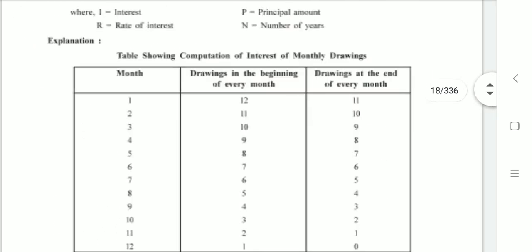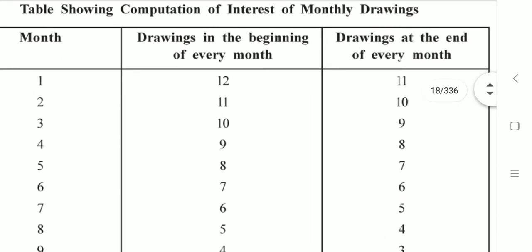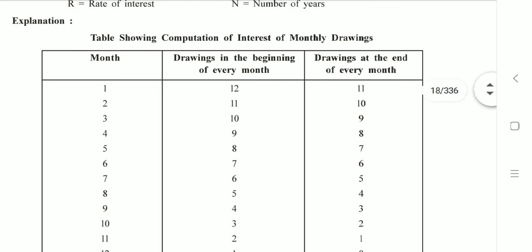Now she withdraws in the beginning of the second month. So the first month is excluded out of 12 months. So how many months are remaining? 11. Now when she withdraws in the beginning of the third month, already 2 months have passed. Now the 500 that has been withdrawn by her in the beginning of the third month, interest for that will be paid only for 10 months. Why? Because 2 months have already been excluded. Yeah, and so on.